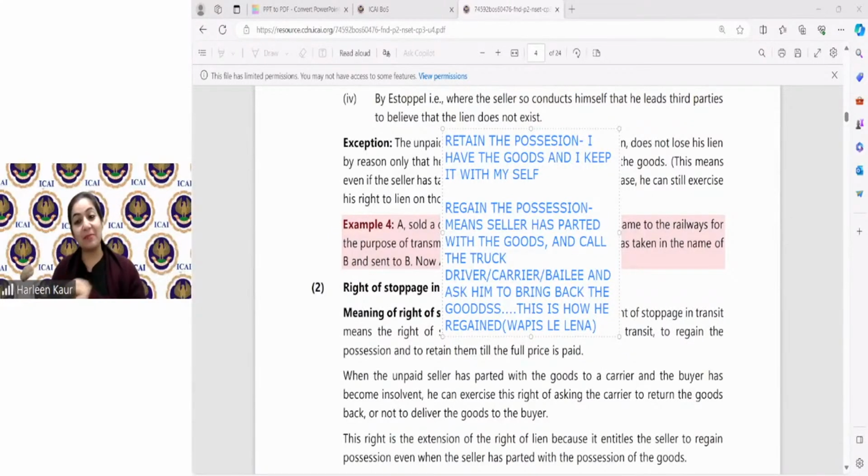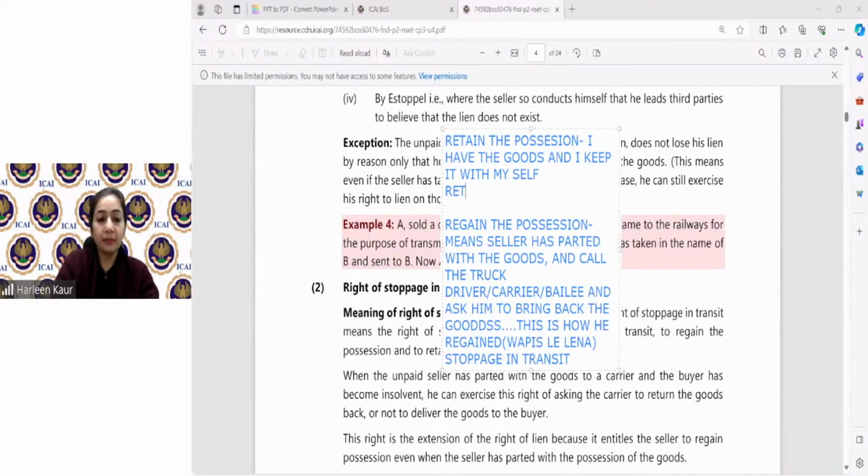Retain means they were with me only, I kept them with myself in the drawer, and we have kept the goods to myself. Regain means I have parted with the goods, I have given them to the transporter, now I came to know, so now I regain. In stoppage in transit, we are regaining the position. In case of right to lien, I am retaining the possession. Is that clear, students?